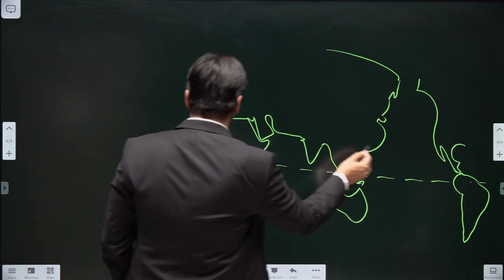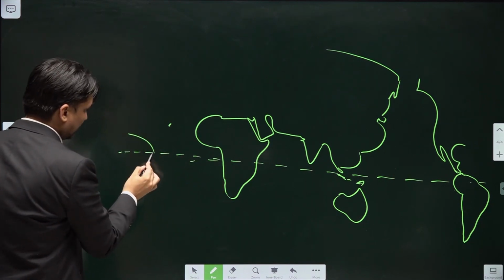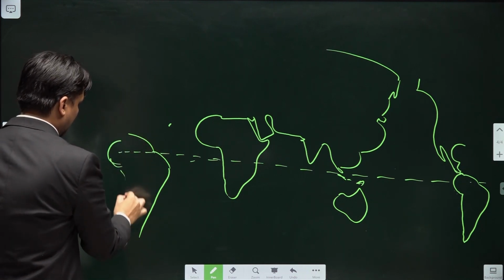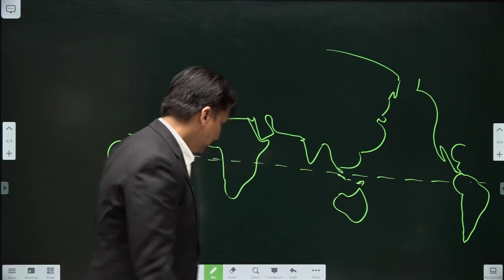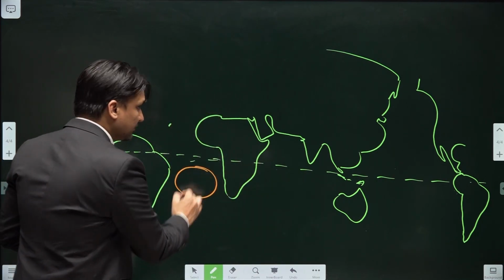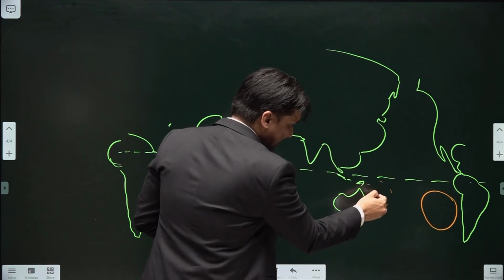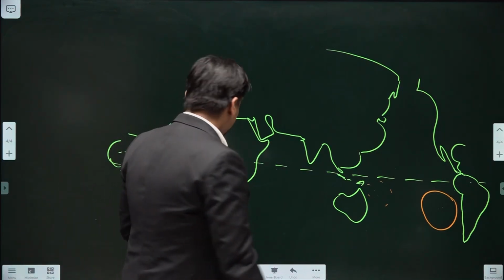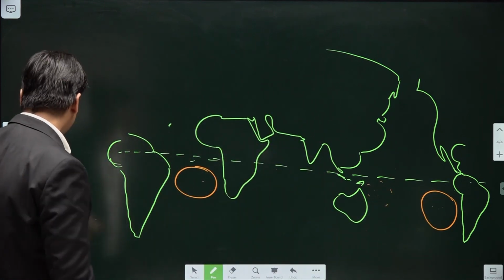This is Pacific Ocean, this is your tropical ocean. This is Atlantic Ocean, this is Pacific Ocean. So the question talks about these two areas, that is Southern Atlantic, and second is Southeastern Pacific. Cyclones develop in Southwestern Pacific Ocean, cyclone formation takes place. Correct? Neither cyclones develop in this area nor in this area. Now let's check the options.